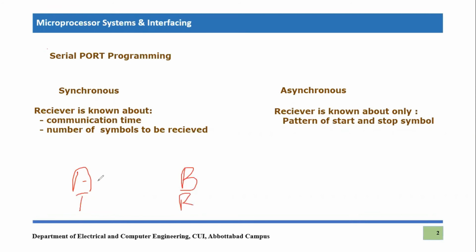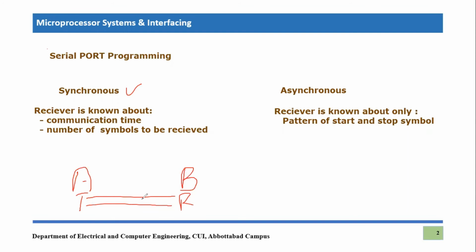So we will call a communication a synchronous communication whenever the receiver knows two items: the communication time, when bits are going to be transmitted and received, right? This information is known beforehand to the receiver in case of synchronous. But how would the receiver know about the communication time? That is why not only is the data path available, but there is another separate path which is called the clock path, to provide synchronization between receiver and transmitter, so that they know the exact time of communication, right?